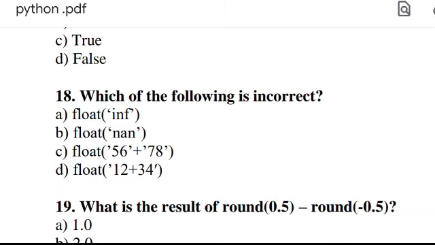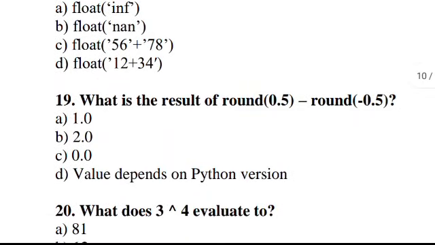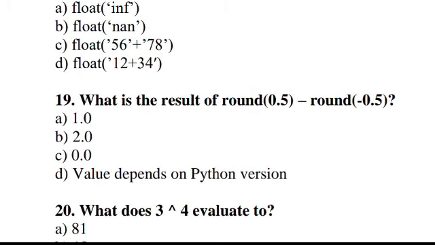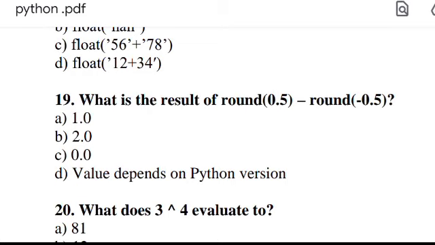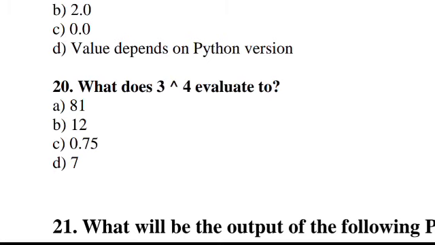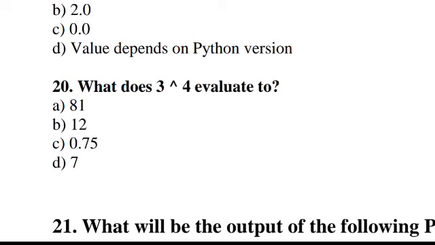Okay. Next is, what is the result of round bracket 0.5 test round minus 0.5? Right answer will be option D. Value depend on Python version. Next is, what does 3 power 4 evaluate to? Right answer will be option D 7.